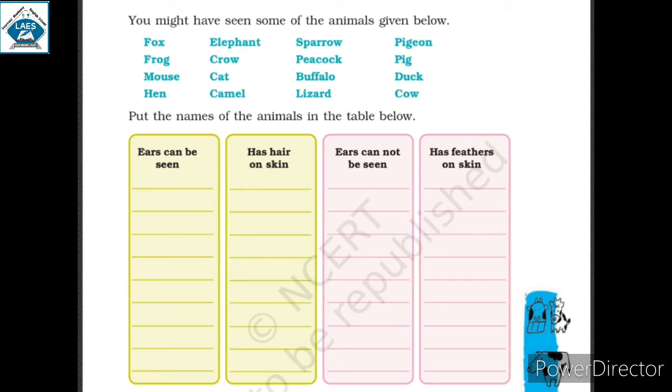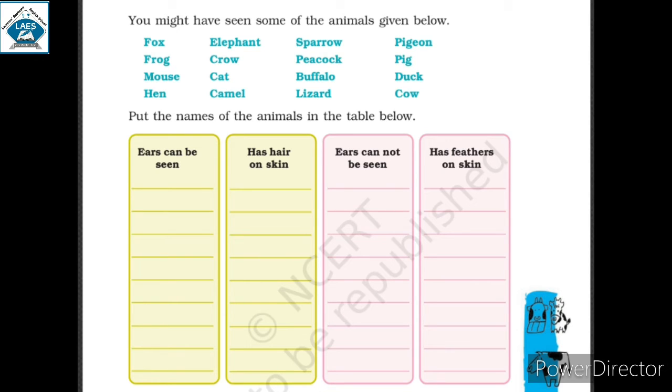Ears can be seen: elephant, fox, pig, mouse, cat, buffalo, camel, cow. Has hair on skin: elephant, fox, pig, mouse, cat, buffalo, camel, cow.